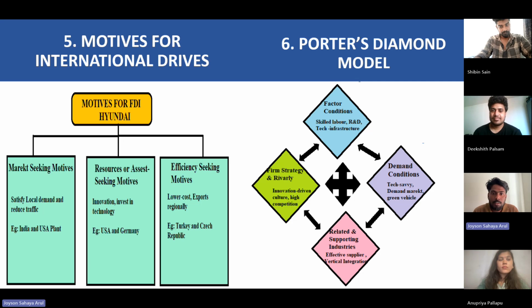The next flowchart explains Porter's diamond model. The Porter's diamond model analysis for Hyundai provides a highly competitive advantage in globalization. It contains factor conditions, demand conditions, related and supporting industries, and firm strategy and rivalry. The company concentrates more on factor conditions based on skilled labor, R&D, and tech infrastructure. The firm strategy and rivalry focus on high competition and innovation-based culture. The related and supporting industries depend on effective suppliers and vertical integration. The demand conditions are focused on market scale, tech savvy, and green energy.